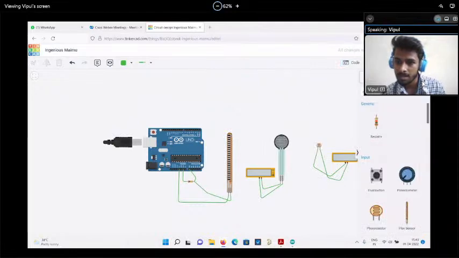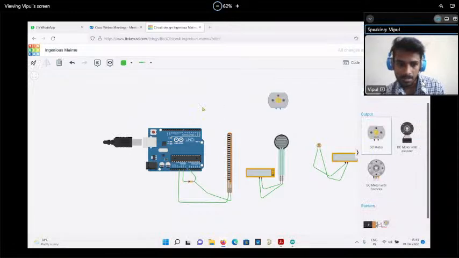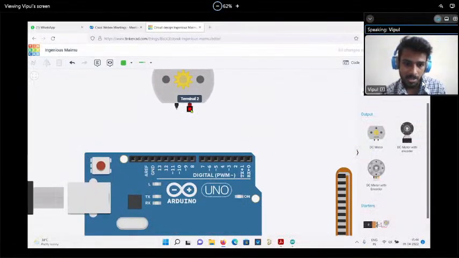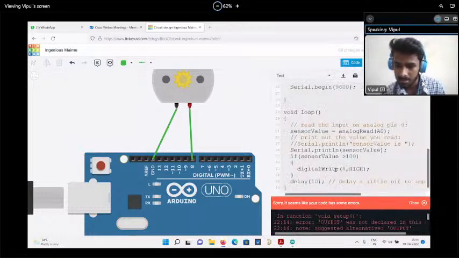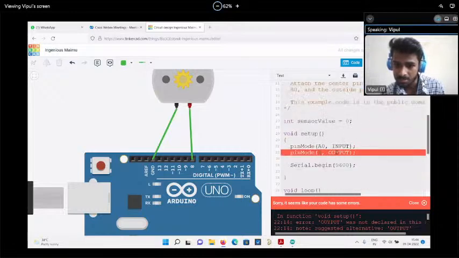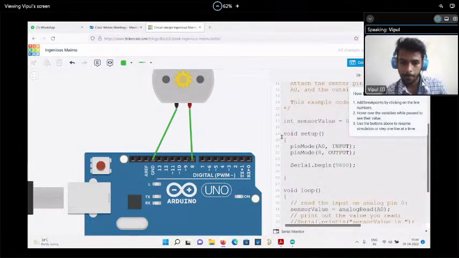So what we can do, we just have to take one motor. See the motor, just simply take it, and see it has one positive lead and one negative lead. We just connect positive to positive, negative to negative. Okay. If we start simulation, sorry, it seems like some errors are there. What are the errors? Word setup. So it's saying output, a spelling mistake is there. So what is that spelling mistake? Here is some spelling mistake, right? So OUTPUT. So again start simulation.